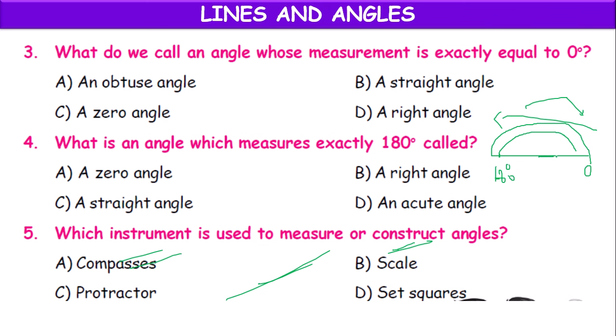We keep the protractor base coinciding with the line and make markings. If you want 30 degrees, 60 degrees, 90 degrees, we can mark a point there and join it with the line, and so we can measure and construct angles with the help of a protractor.